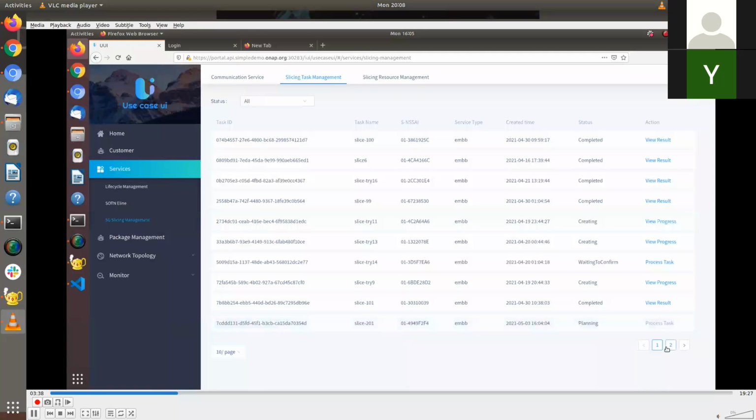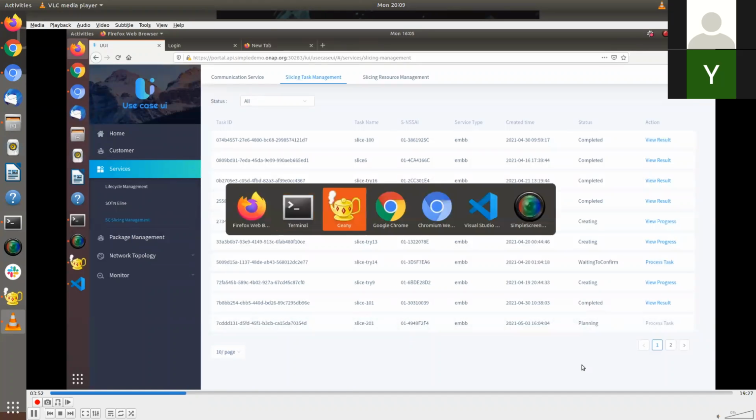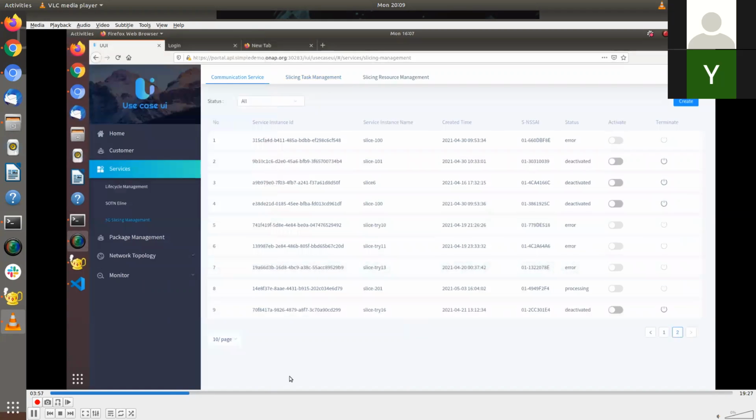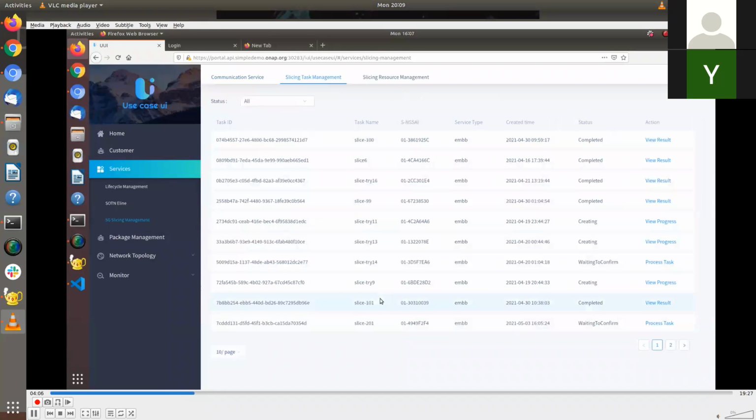Here is what it will translate from planning to waiting to confirm. When it moves to waiting to confirm, user interaction is required in terms of defining the characteristics for the access network, transport network, and the core network. We'll see it immediately now. Yeah, you can see now slice 201 is in wait to confirm.